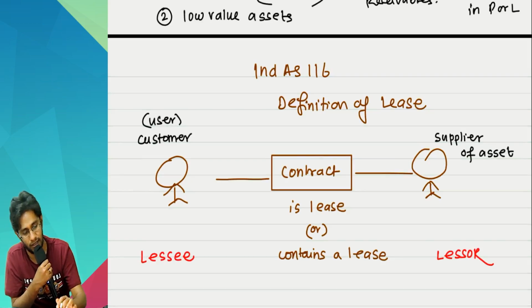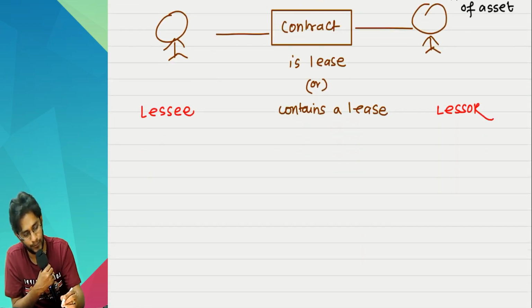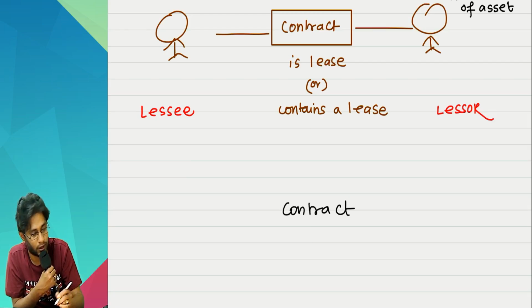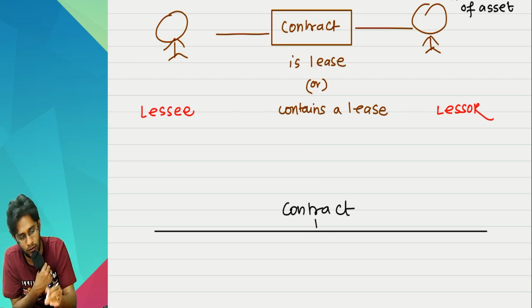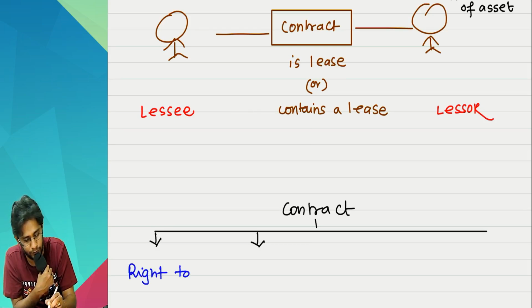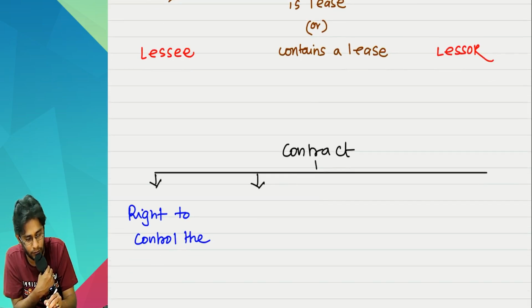So what he is saying is, there is a contract. So obviously there are 2 parties and there is a contract. In this contract, there are 4 terms he is using. One is right to control the use of what?